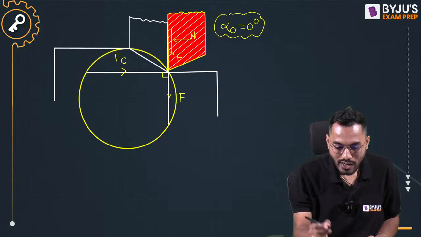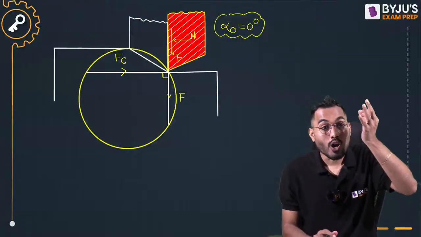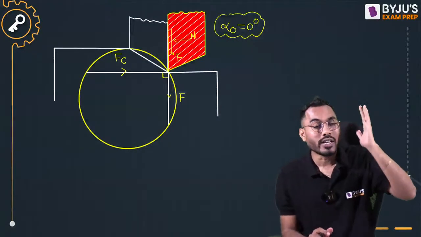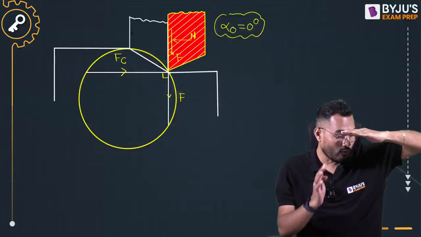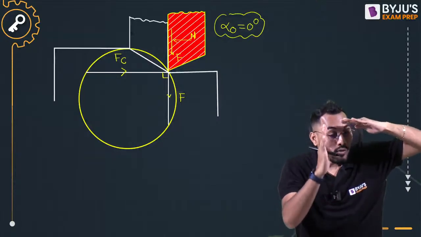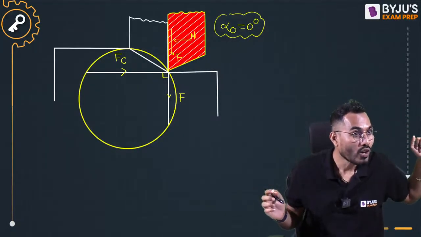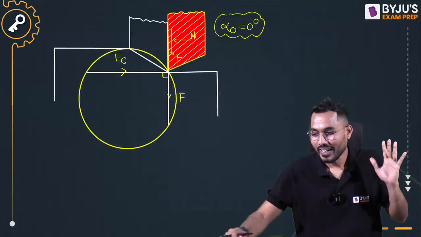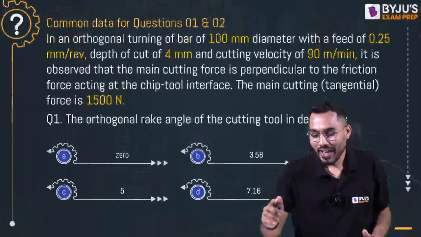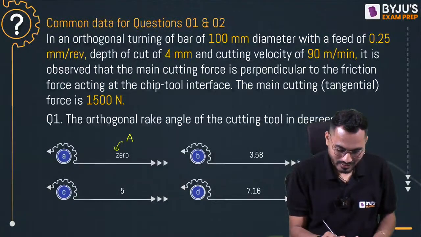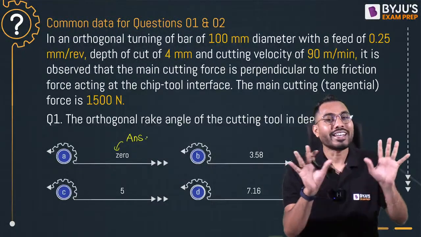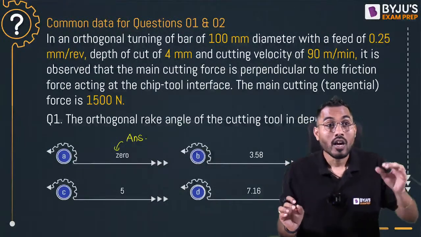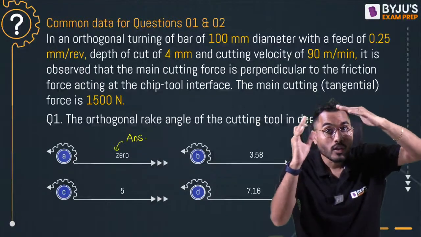If the orthogonal rake angle of my tool is not 0 degree, is it possible for the cutting force to be normal to the friction force? No. So what does it have to be? 0 degree. Amir and Kiran, you are understanding that very correctly. So my answer is 0 degree. Do I require to calculate anything? This is a fundamental that gets examined. The cutting force is normal to the friction force only in that case.